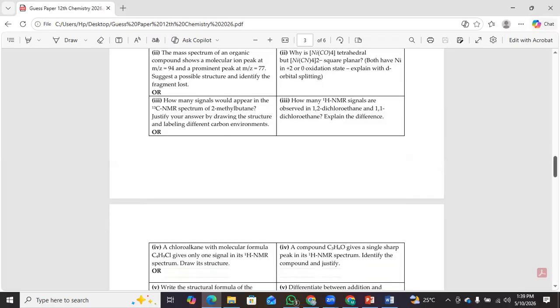Question number 3 is, how many signals would appear in the C NMR spectrum of 2-methylbutane? Justify your answer by drawing the structure and labeling different carbon environments. And the optional question is, how many HNMR signals are observed in 1,2-dichloroethane and 1,1-dichloroethane? Explain the difference.